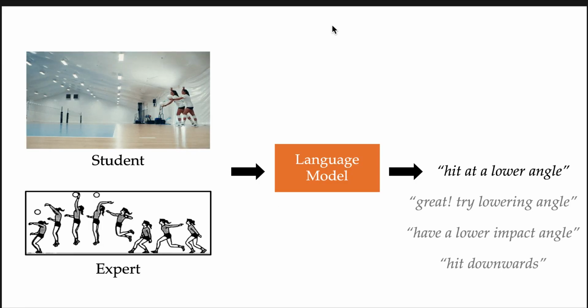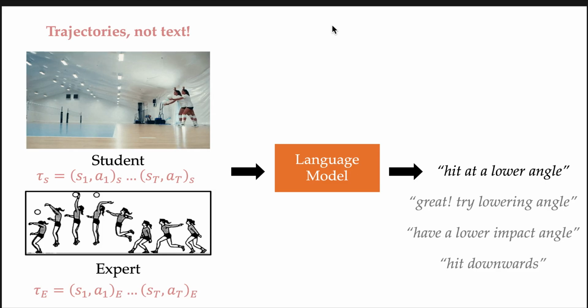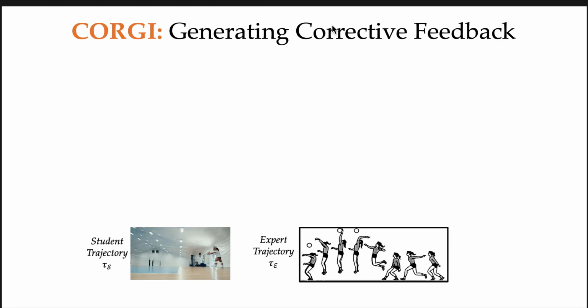Furthermore, in order to generate text such as "hit at a lower angle," we need to consider a generative model, such as modern large language models. However, the important part is language models currently take in text as input, while student and expert behavior in control tasks are often of the form of trajectories, or sequences of states and actions. So we propose in our paper, CORGI, a model for generating corrective feedback that handles these trajectory sequences as input.